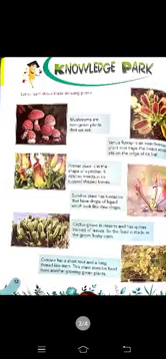Now if we move to the next, here you just have to write these facts from the Knowledge Park in your notebook. Let's learn about these amazing facts. You have to write these facts in your notebook. I can give you this in the examination in the form of fill in the blanks.